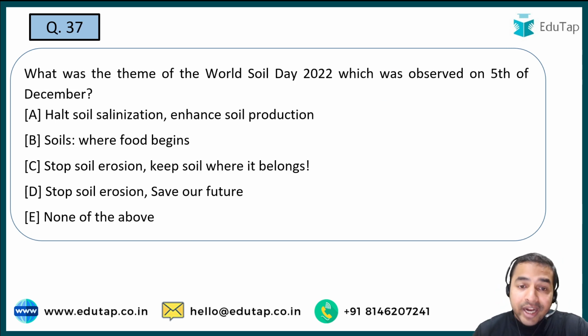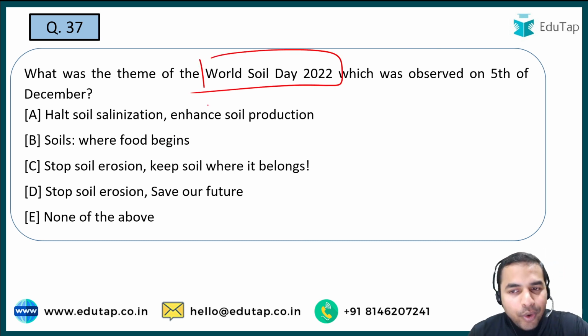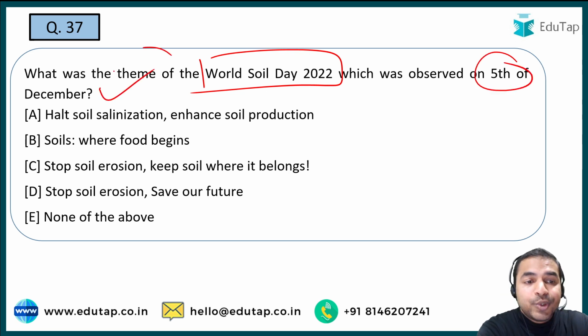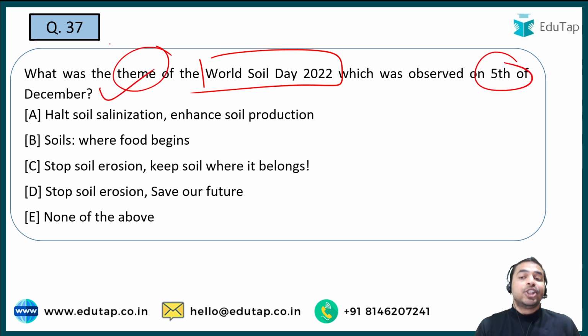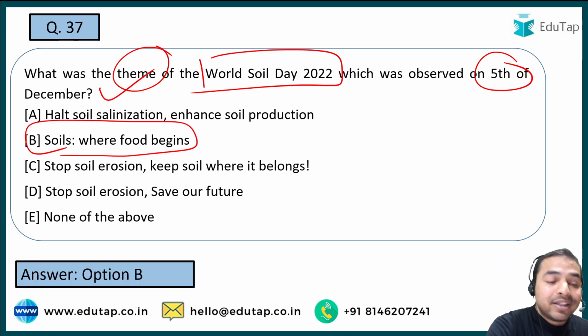Now the next question, and guys now the next question is on the World Soil Day 2022. तो वर्ल्ड सॉइल डे 2022 जिसको 5th ऑफ दिसंबर पे ऑब्जर्व किया जाता है, आपको बताना है कि उसकी थीम क्या है. So the demand of the question is you are required to tell me the theme of the World Soil Day 2022. The date is 5th of December 2022 when it was celebrated, but what is the theme? The theme is basically Soils, Where Food Begins, and that is the theme of this.